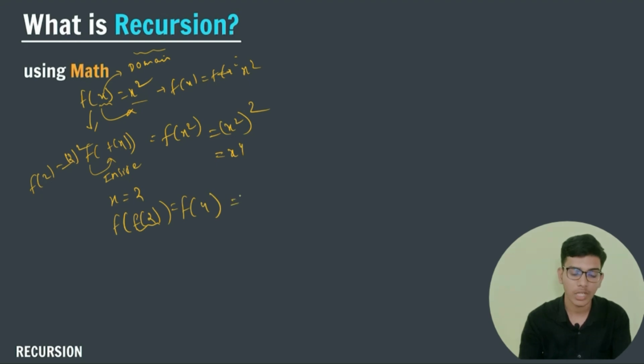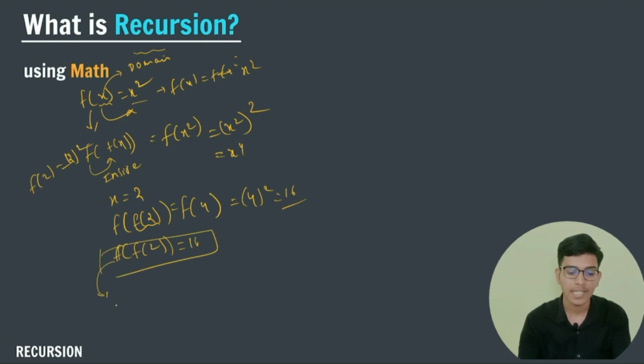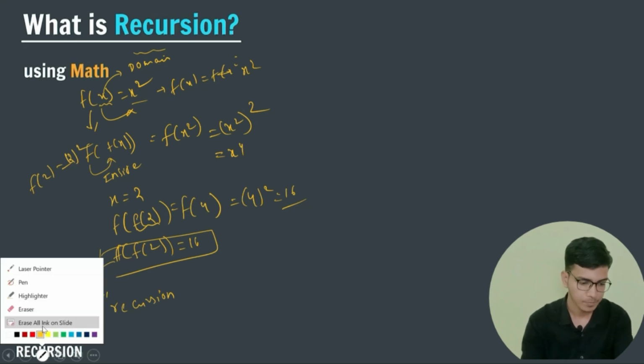So what is f of 4? f of 4 is 4 square. So f of f of 2 will give me the value 16, and this sort of thing is known as recursion. A function calling itself is known as recursion. Now let us take another example.